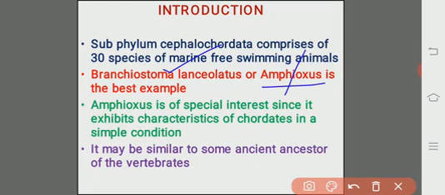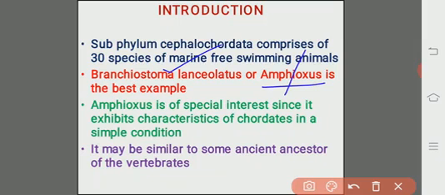The scientific name is Branchiostoma. Branchio means the gills or gill slits. Stoma means the mouth region, oral region. Lanceolatus looks like a lancet. Both the tips are pointed, so they are called lancelets. Branchiostoma lanceolatus is the best example, commonly called the Amphioxus.